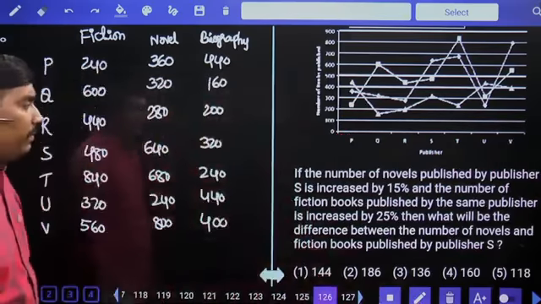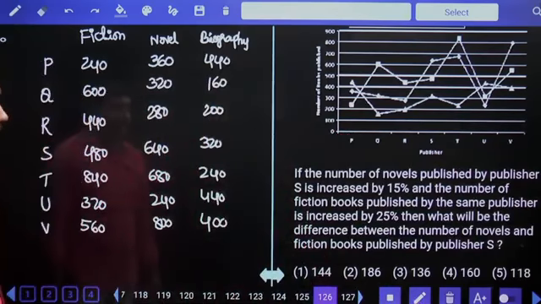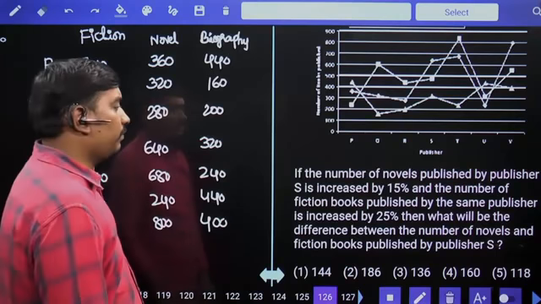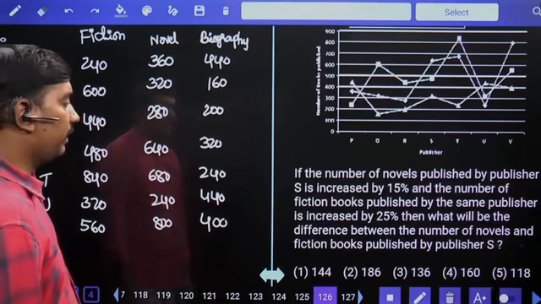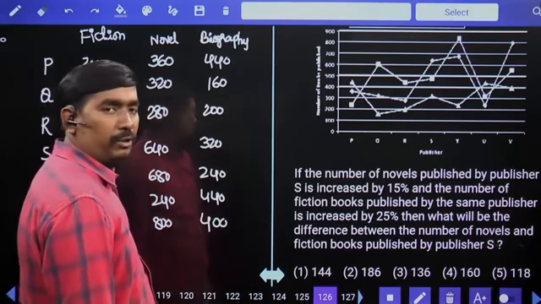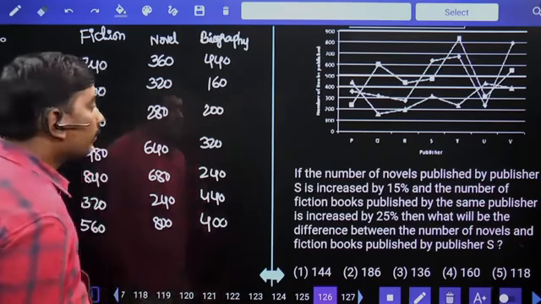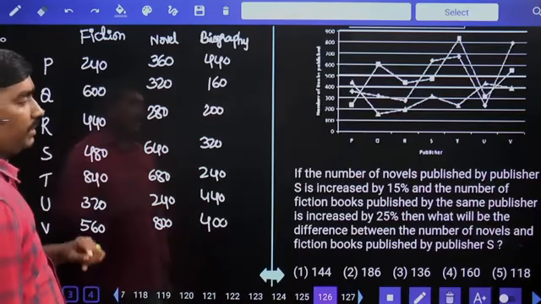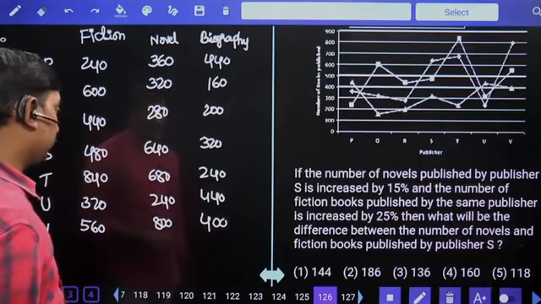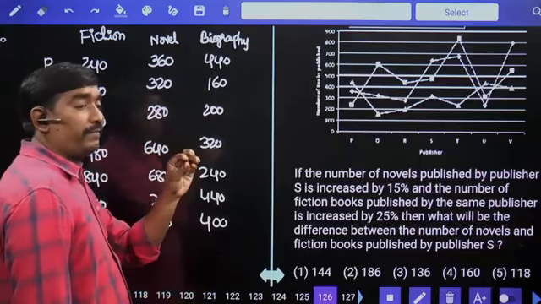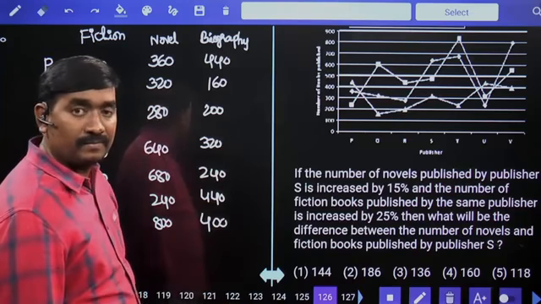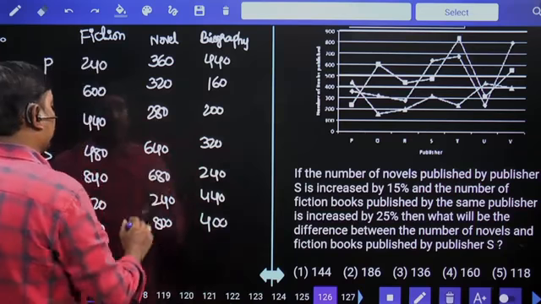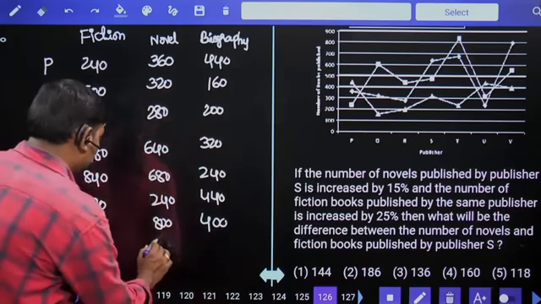If the number of novels published by publisher S is increased by 15% and the number of fiction books published by the same publisher increased by 25%, then what will be the difference between the number of novels and fiction books published by publisher S? Publisher S novels are 640, increased by 15%. 10% is 64, 5% is 32, then 15% means 96 increases. 640 plus 96, 736.